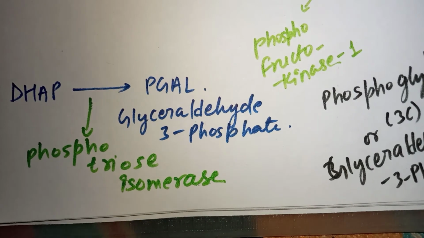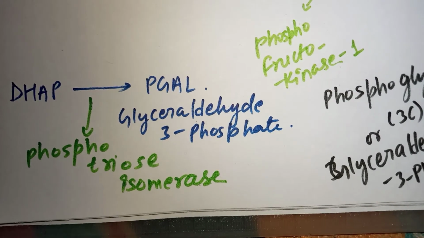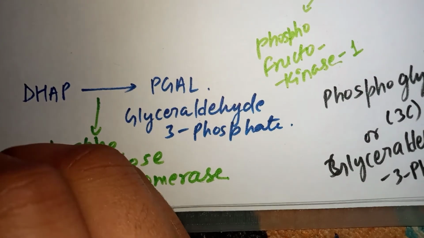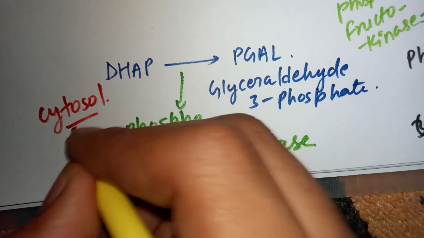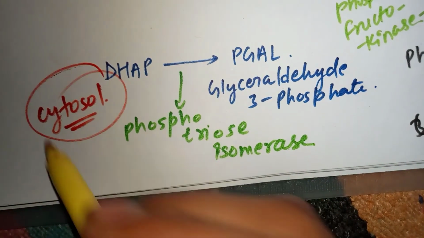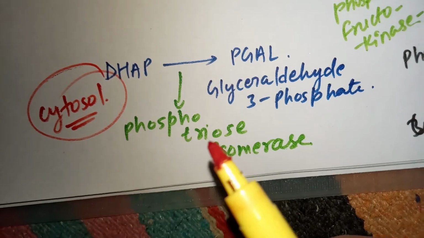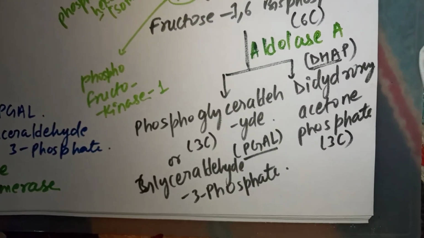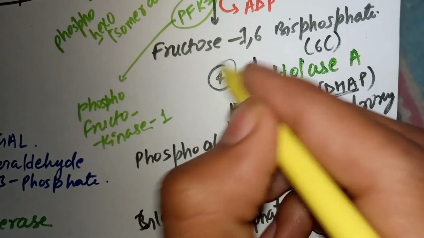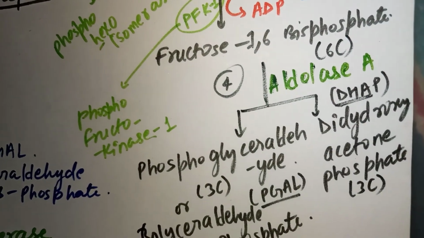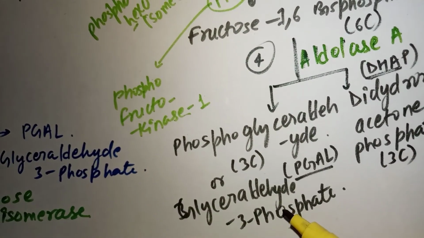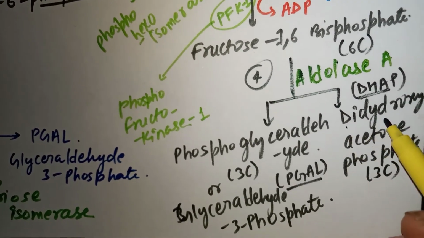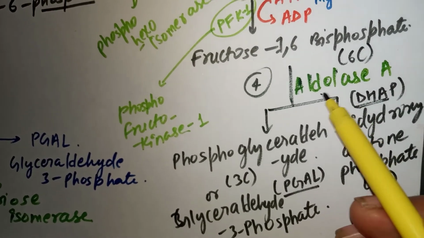And whatever enzymes we are dealing with till now, all are present where? These all enzymes are present in the cytosol. Cytosol is what? Cytosol is the cytoplasm, or you can say cell matrix, right? So this is your fourth step, the conversion of fructose 1,6 bisphosphate into phosphoglyceraldehyde 3 phosphate, or you can say glyceraldehyde 3 phosphate, or you can say dihydroxy acetone phosphate, and this is done by the aldolase A enzyme.